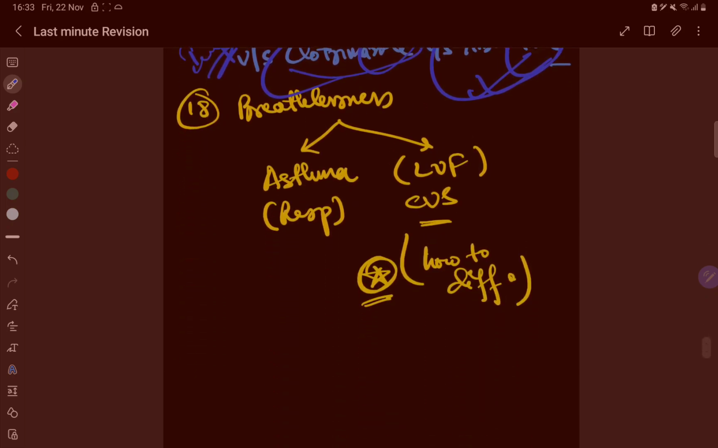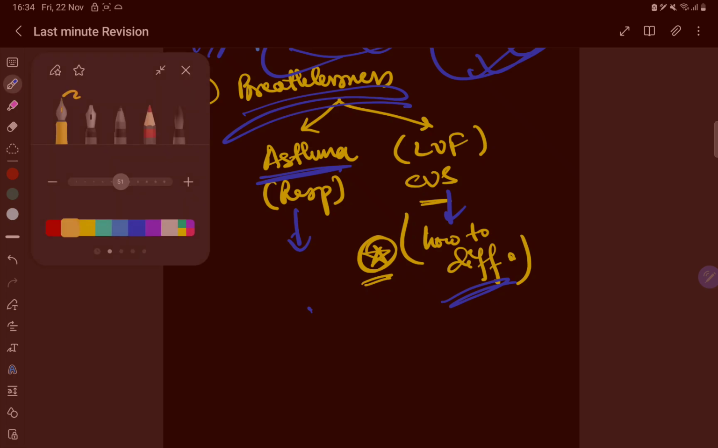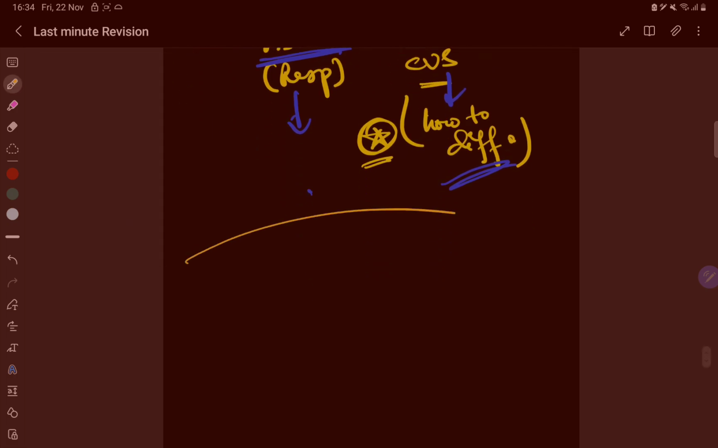Okay, these are important. Now, breathlessness, again breathlessness can be asthma because of respiratory origin, or it may be of CVS origin. How to differentiate between breathlessness of respiratory origin and CVS origin. So again, these are very important crude questions and important topics for Viva.